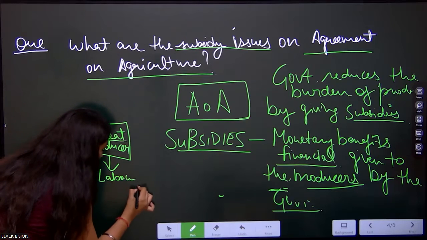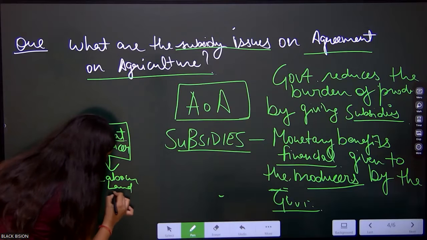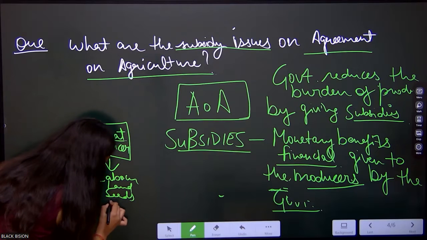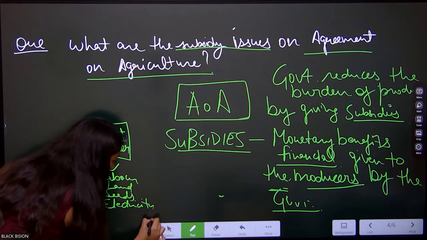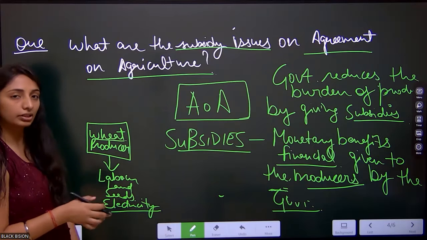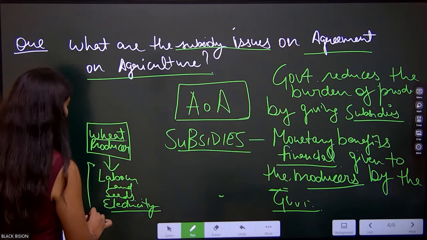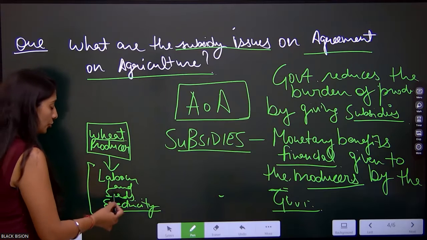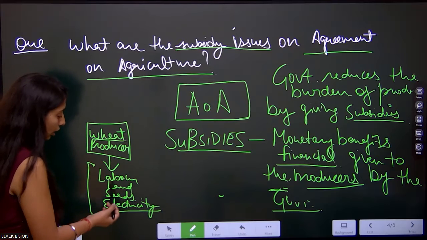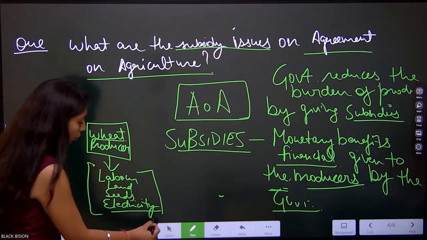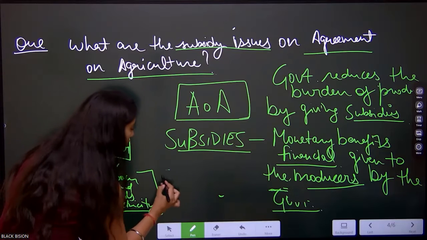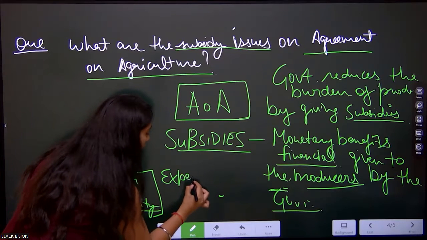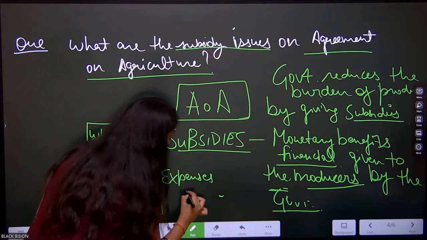Labor, land, seeds, electricity for irrigation, right? And all other things are there. So let's take these as examples. In wheat production, I have to incur the cost for labor, land, seeds. These are the expenses or cost.